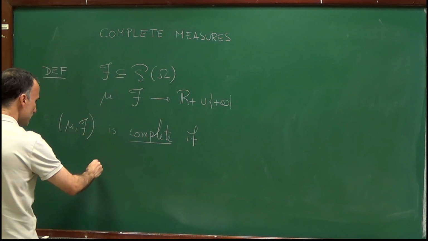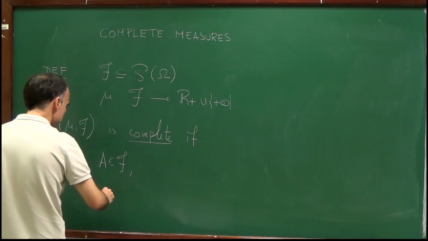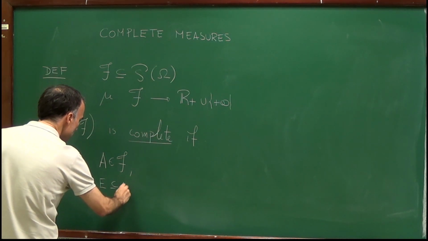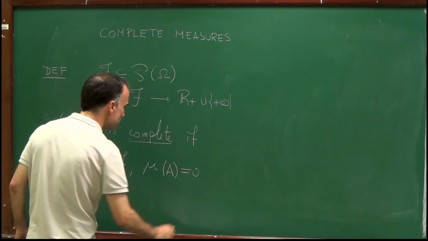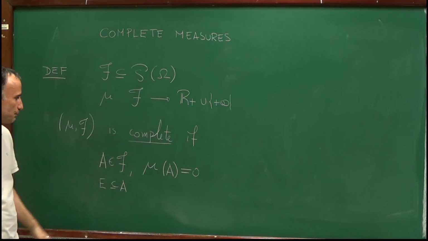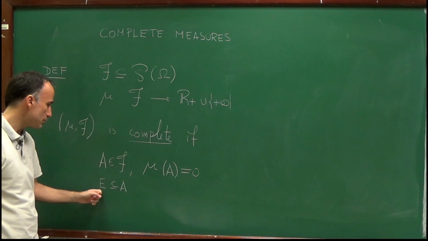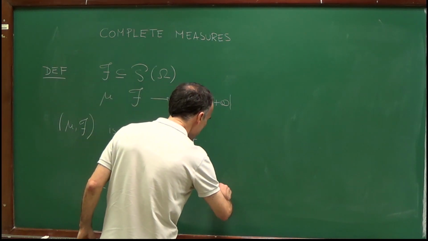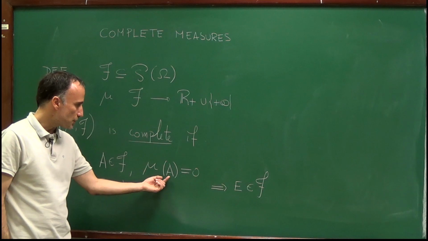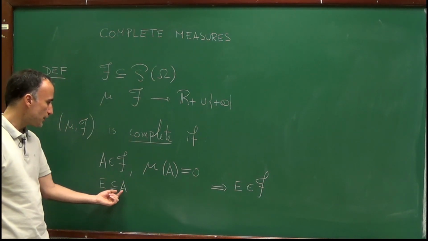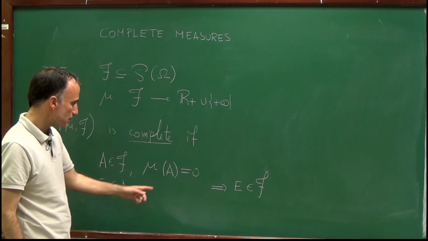So we will say that this pair is complete if the following property holds: for any A in F such that mu of A is equal to 0 and E included in A, then E belongs to F. So this means that if I have a set which has measure 0, all the subsets contained in this set belong to the sigma algebra F.